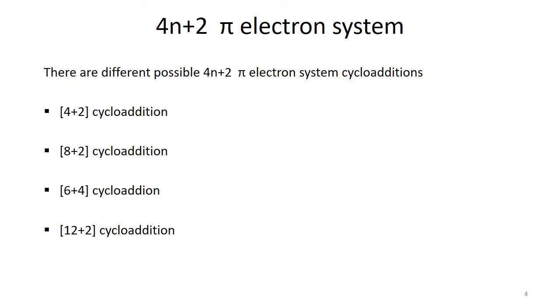There is also a possibility of higher cycloaddition reactions, but they are very rare. Even 8 plus 2, 6 plus 4 or 12 plus 2 are not as common as 4 plus 2 cycloaddition. 4 plus 2 cycloaddition reactions are very common, and they are extensively employed in organic synthesis, and industrially they are also used for the synthesis of many biologically important compounds. We also know this reaction as the Diels-Alder reaction, because in this case we have a 4 pi electronic system component, the diene, and one called the dienophile.